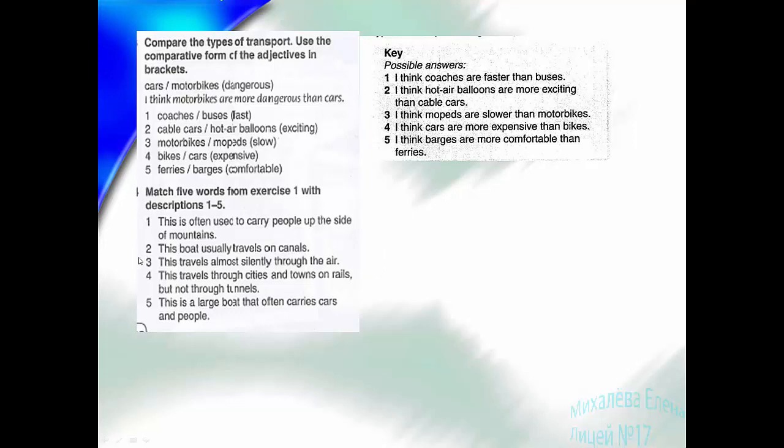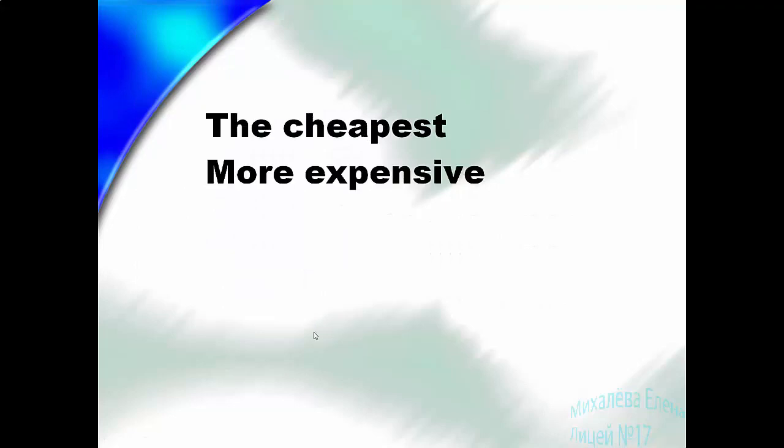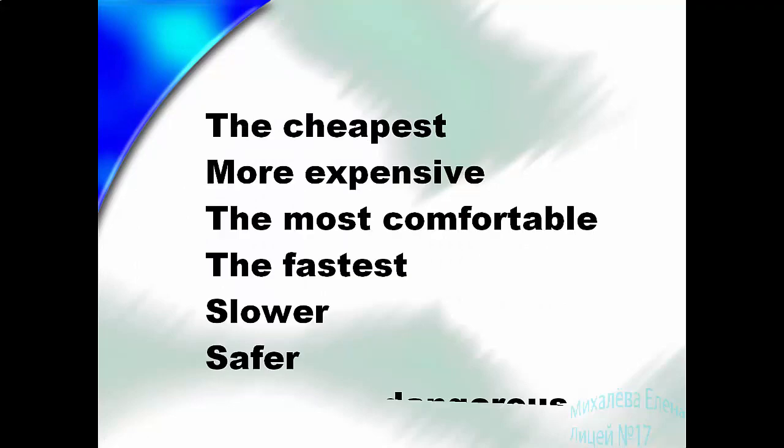Try to read them. This travels silently through the air. This travels through cities and towns on rails, but not through the tunnels. This is a large boat that often carries cars and people. So here you can see these variants: cable car, barge, hot air balloon, tram, and ferry. So next, the cheapest, the most expensive, the fastest, slower, safer, the most dangerous.